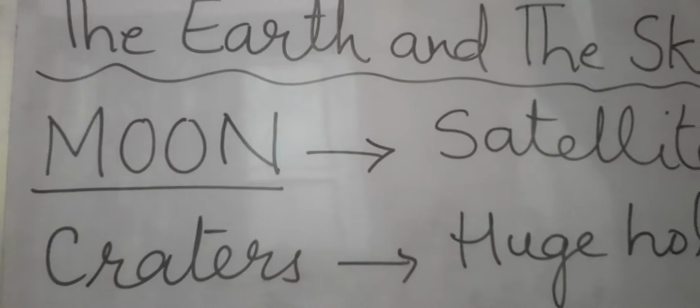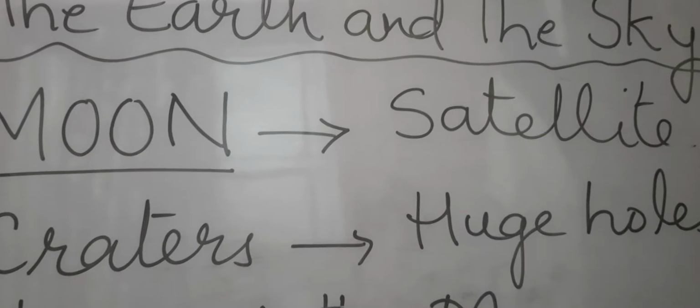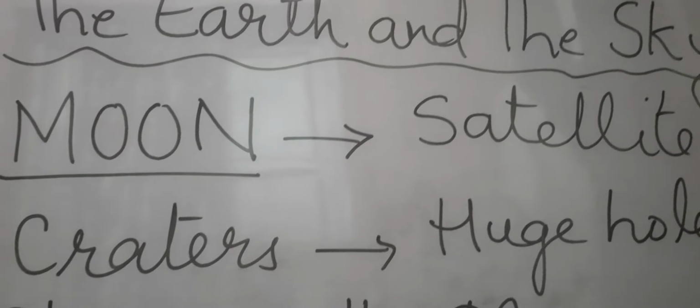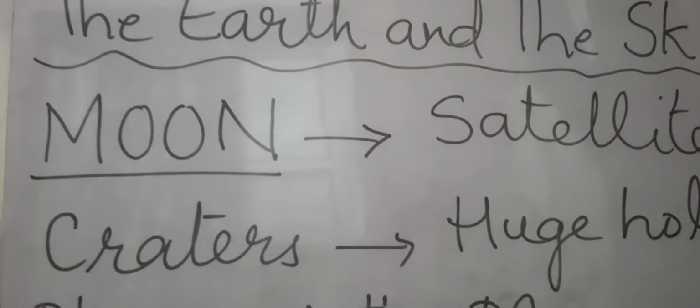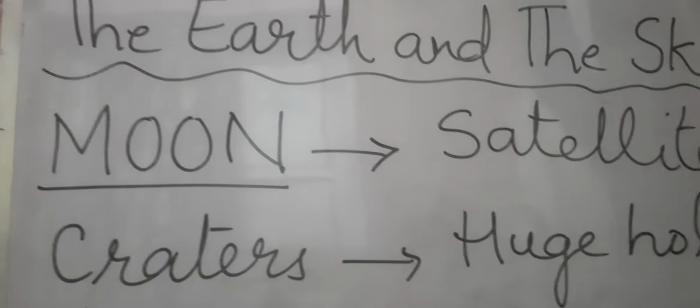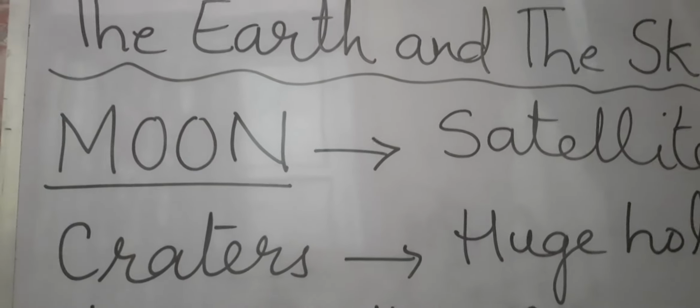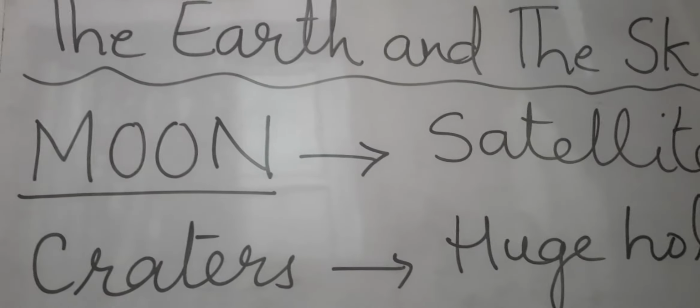The moon is the natural satellite of the earth. What is a satellite? A satellite is a heavenly body which revolves around a planet regularly. Because the moon moves around the planet earth, that's why it is the natural satellite of the earth.